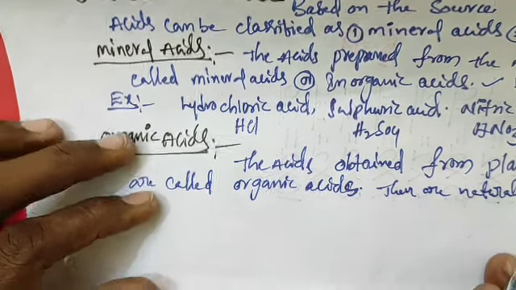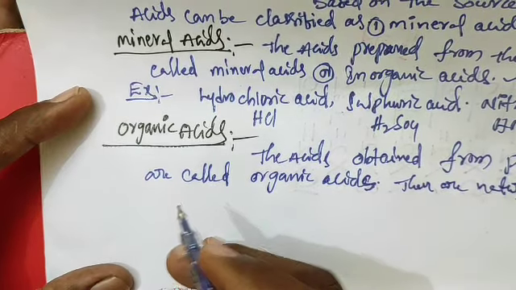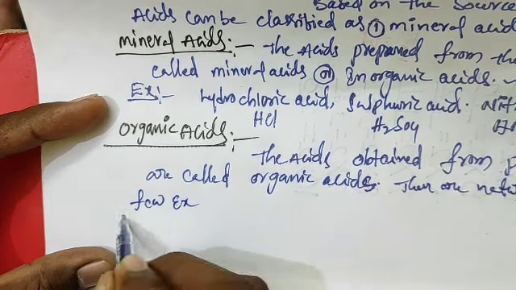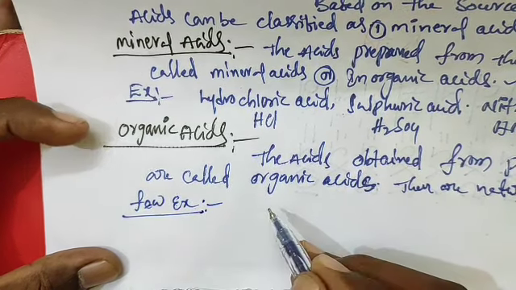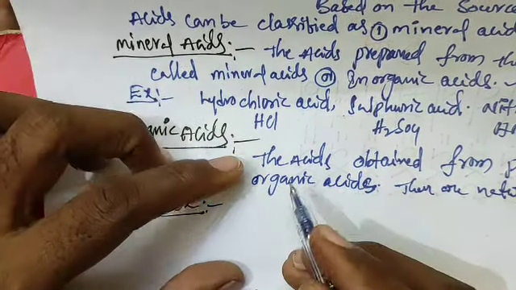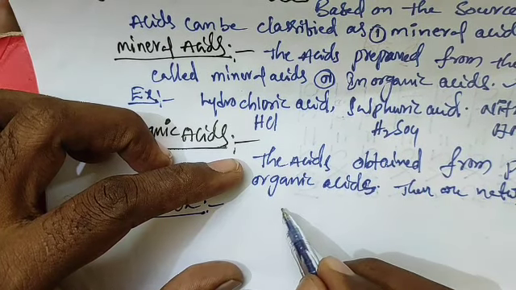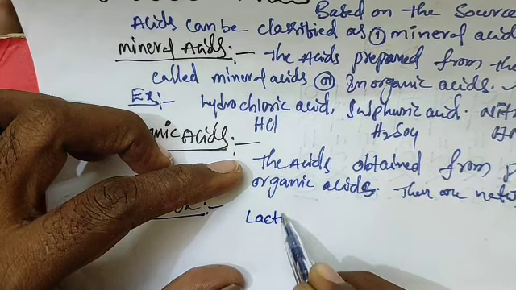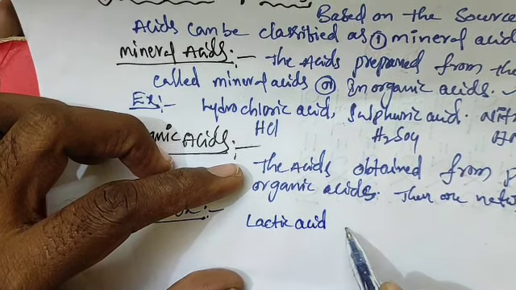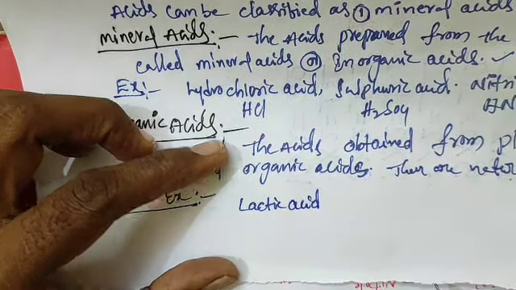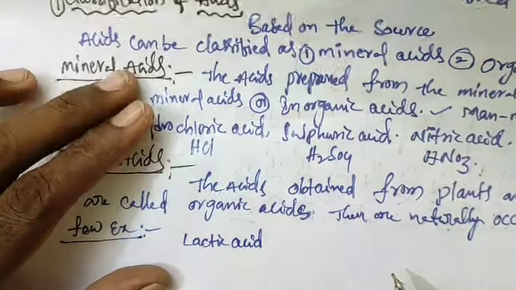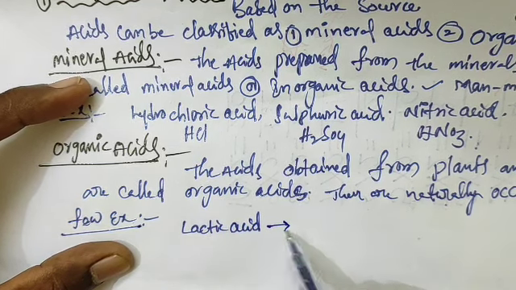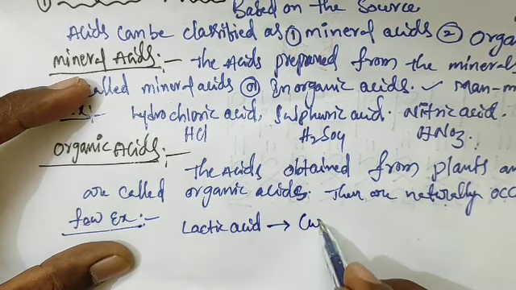A few examples we'll discuss. Very few examples of organic acids. So first, lactic acid. Source of this acid is curd.